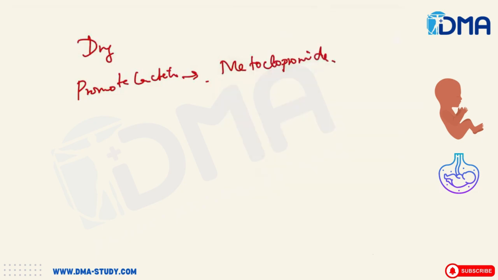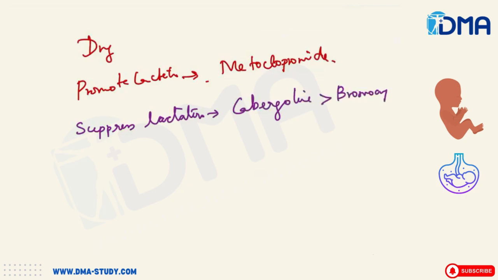The drug which suppresses lactation is nothing but cabergoline, and also bromocriptine. So cabergoline and then bromocriptine. So this is how the hormonal pattern will be.